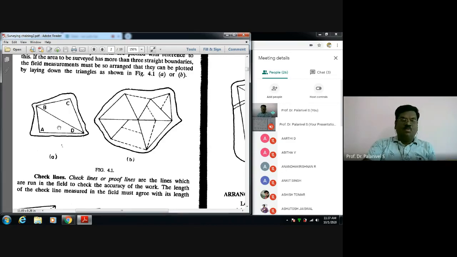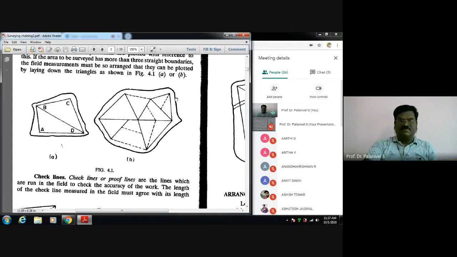The longest chain line in a traverse is called a base line. Maybe BD you can call it the base line. The longest chain line in a traverse or in a triangulation is called a base line. And then you have tie lines. For checking purposes, we sometimes run survey lines. They are called check lines and tie lines. These are the terminologies.